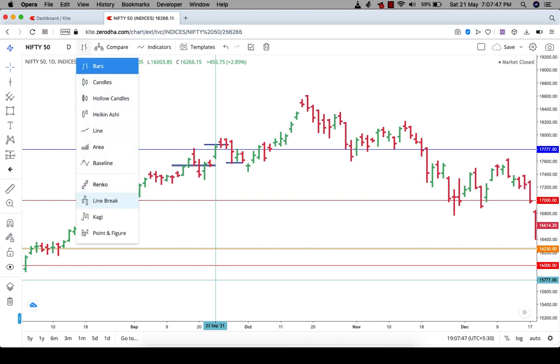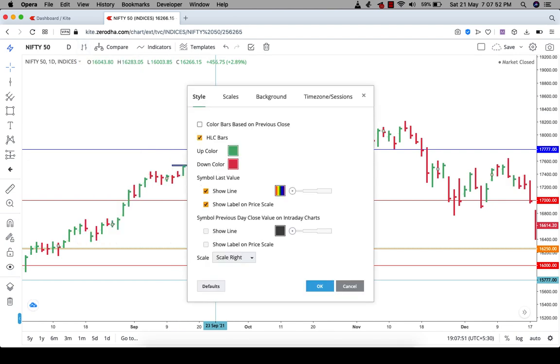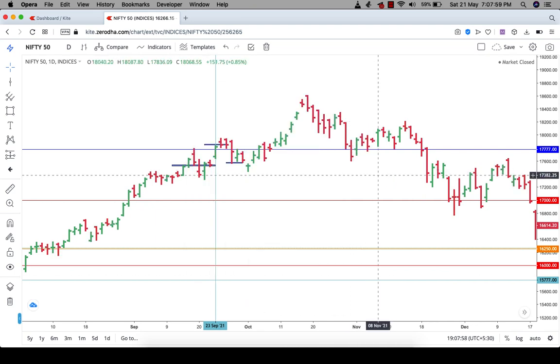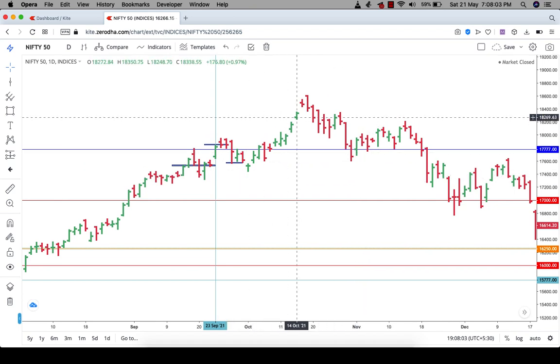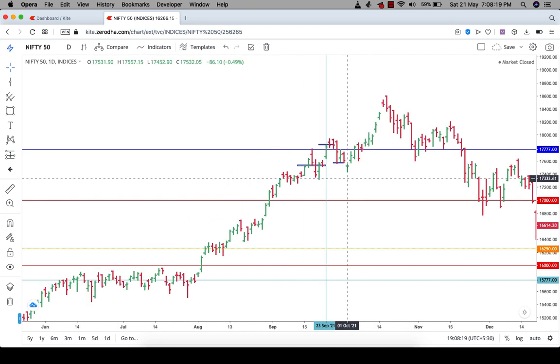Sometimes I see Gann followers always use the bar chart without any color on it. That means the colors should be neutral, because we are working depending on the level only. We are not working with any kind of directional bias from the chart.